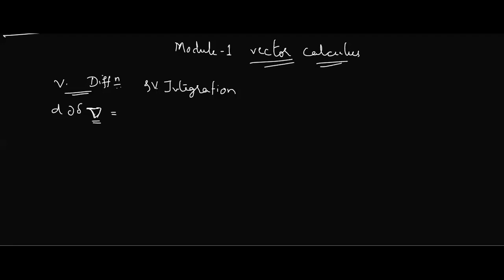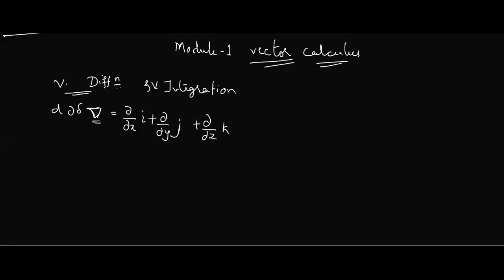So del is in the form dou by dou x i plus dou by dou y j plus dou by dou z k. This is the format of del, and you need to remember it. Whether you apply it on a vector or a scalar quantity, del is a differential operator which is a vector quantity. Is the part clear? This is very important.